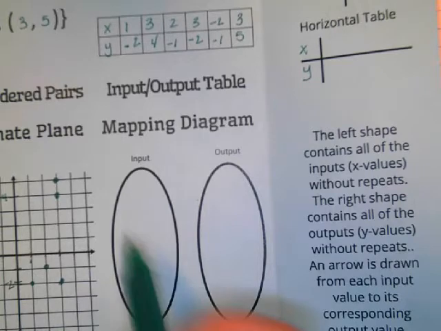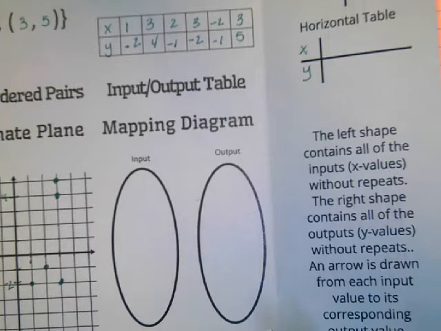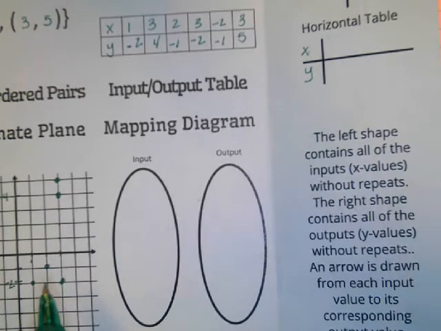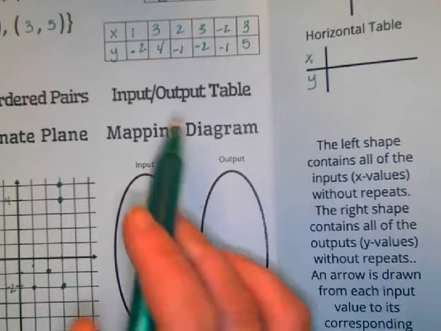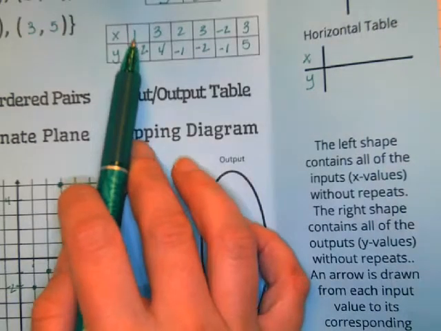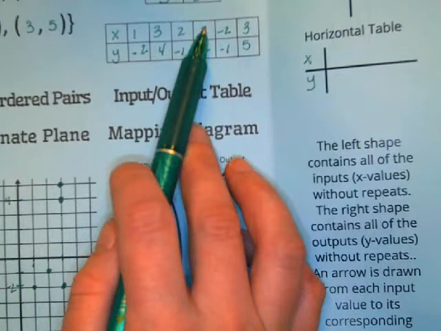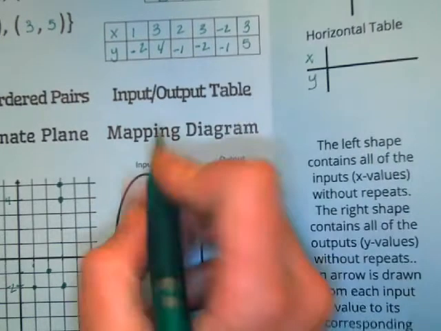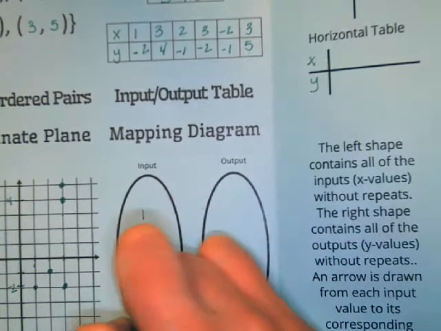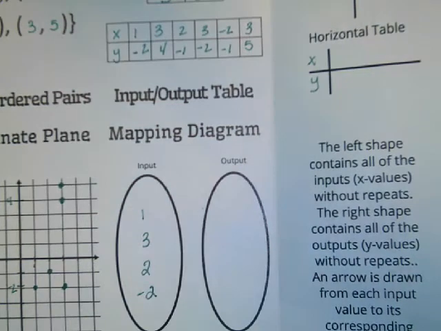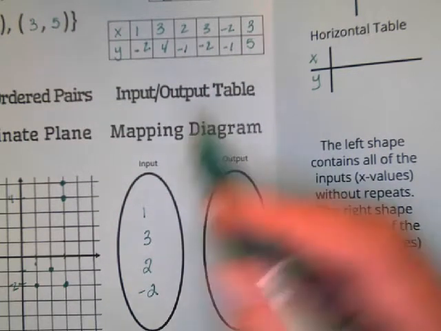Occasionally there are some graphs that do have repeats or some mapping diagrams. Some people do have repeats in it, but for our purposes, let's write out what we have without repeats. So I have an input of a 1, 3, 2, here's a 3 again, and a -2 and another 3. So there's a 1, a 3, a 2, and a -2. All right, that's without repeats.